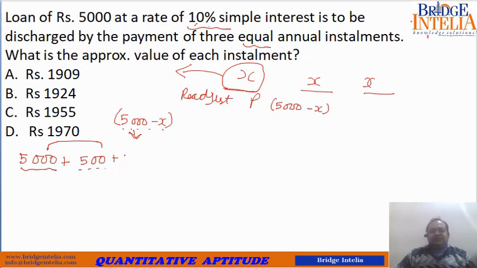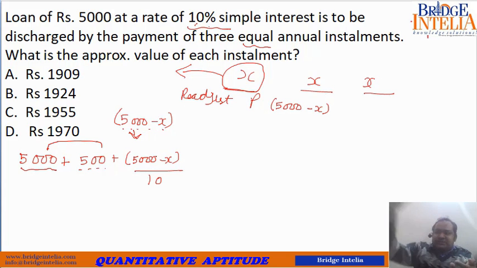So 10% is 1/10 of anything. So the next year, this is the interest he will add in his account. He is calculating how much I have to take from this person.